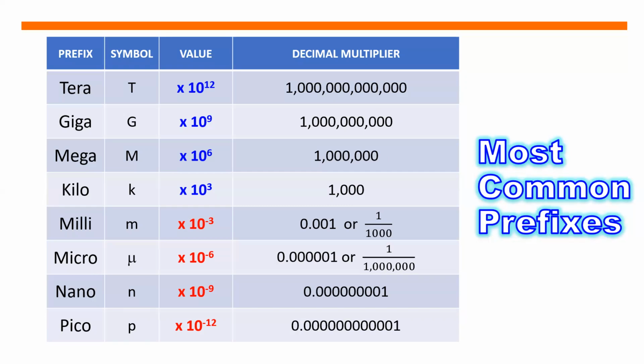And each prefix has their respective value. For tera, that is times 10 to the positive 12. Giga times 10 to the positive 9, or 1 billion. Mega is times 10 to the 6th power, or 1 million. Kilo, that is times 10 to the positive 3, that is 1,000. And milli is times 10 to the negative 3. Micro is times 10 to the negative 6. Nano is times 10 to the negative 9. And pico is times 10 to the negative 12.